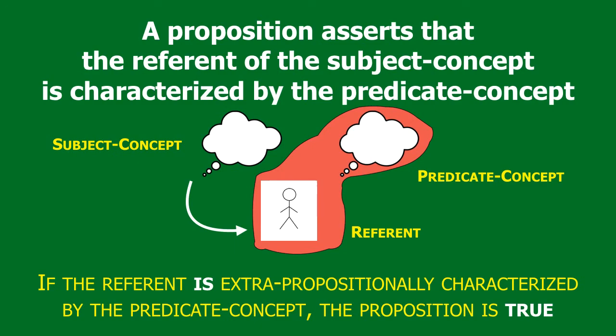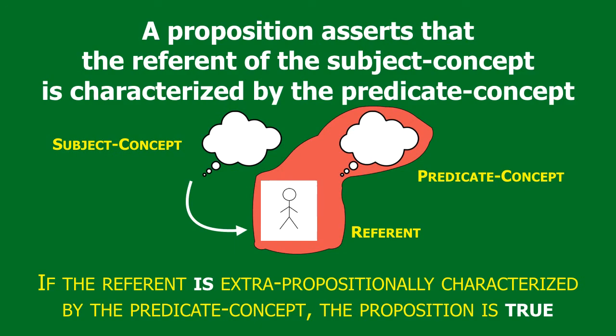That we're not just equating. When you state a proposition, when you assert a proposition, you're not simply saying that the subject is the predicate. No, you're using the subject to get at a thing, and you're saying that thing is characterized by the predicate. That thing is something outside the proposition, and there is an extra propositional state of affairs, which, if the predication of the proposition corresponds to it, then the proposition is true.